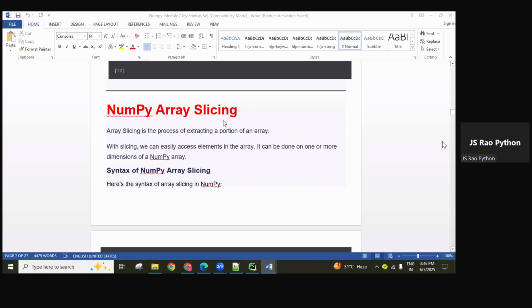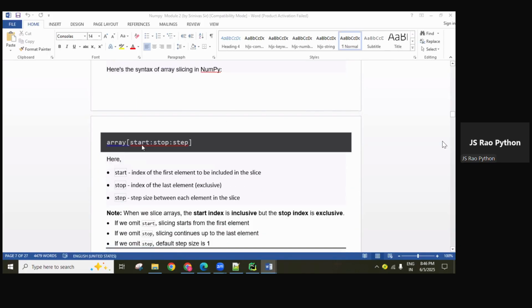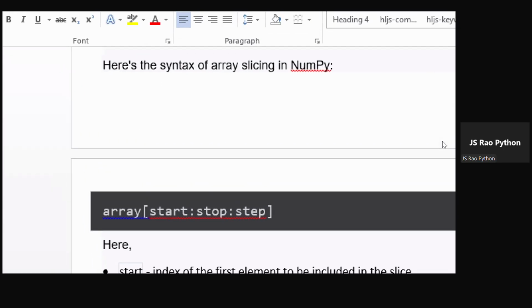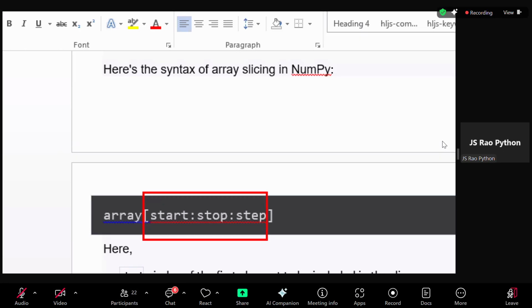Now same concept with slicing. Slicing means a group of rows, a group of columns at a time we can access. Here, start value, stop value, step value. In Python also, slicing has the same syntax. Start value, stop value, step value. Out of these three, which one is the mandatory one?